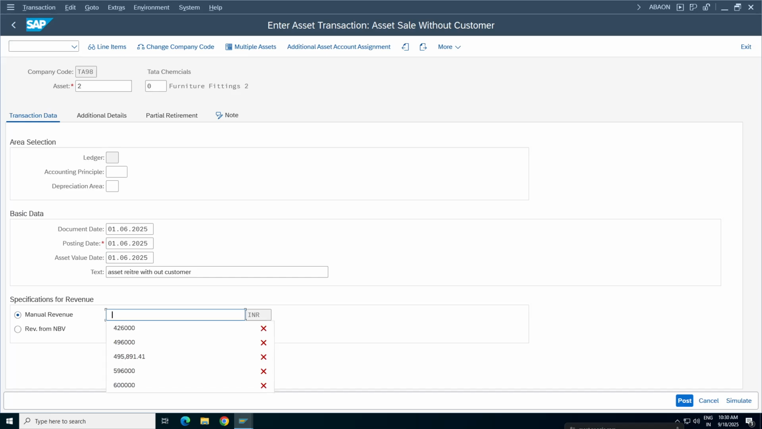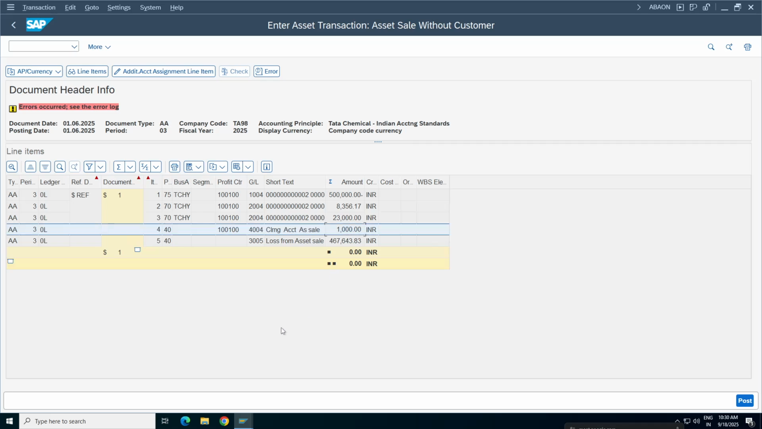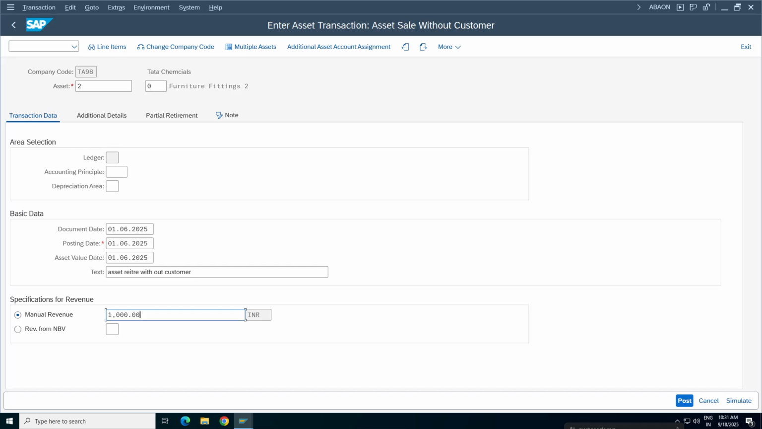Manual revenue. If I give only 1,000 rupees directly, what happens? It is giving it like this: clearing account sale 1,000 rupees, loss from asset sale 4 lakh 67. So you should give 4 lakh 67,643. Understood?